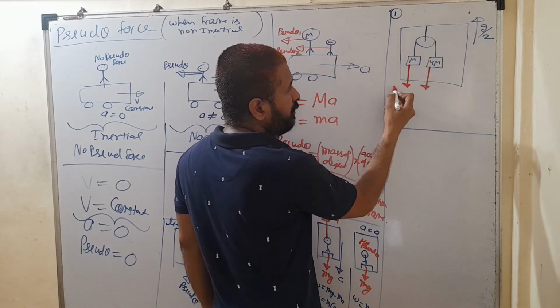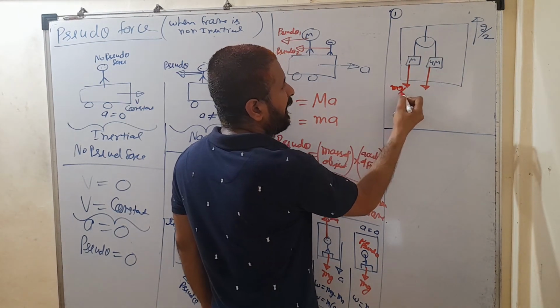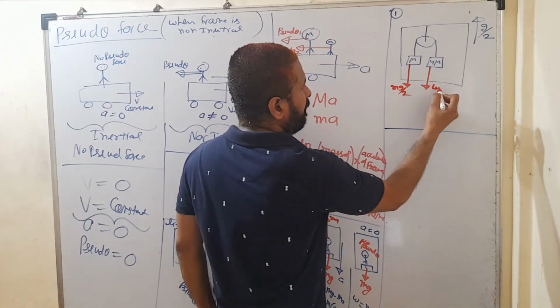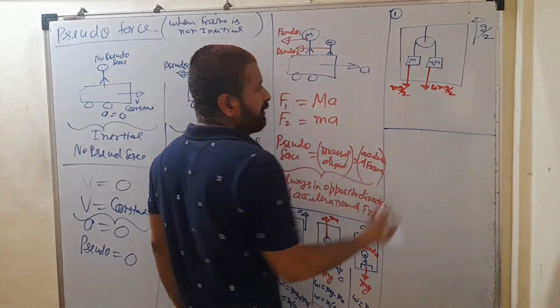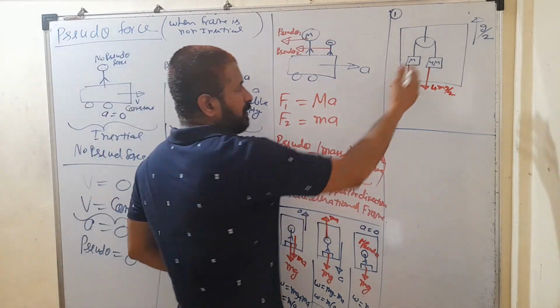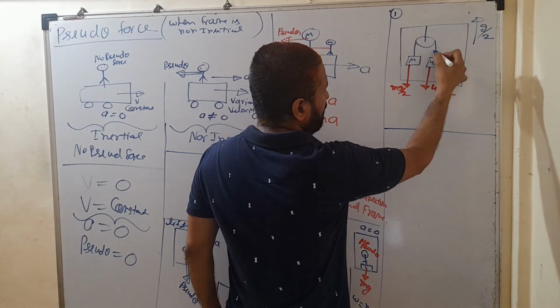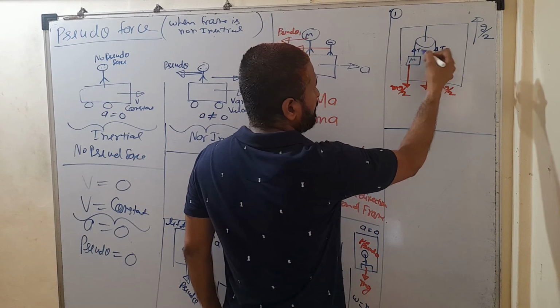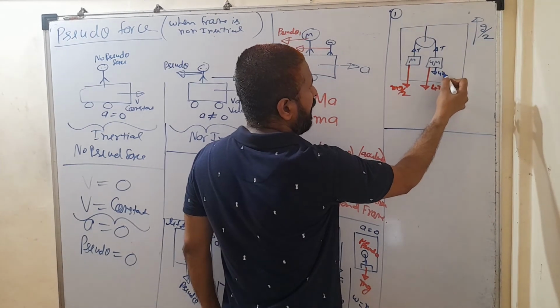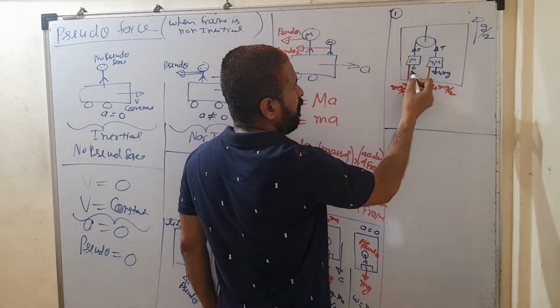m into g by 2, mass of object multiplied by acceleration of frame. On the second block, it is 4m g by 2. This is what the pseudo force is that I have shown. Next, the normal force is among the other forces acting on this. The tension T, here also it is the same string, so tension is the same. Here its weight, that is 4mg, and here its weight is what?